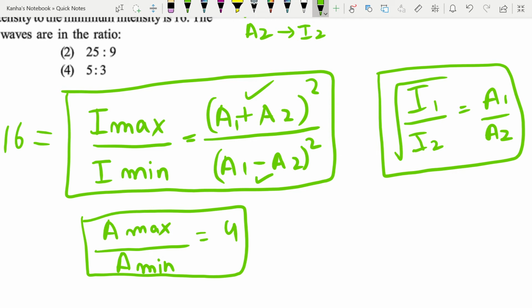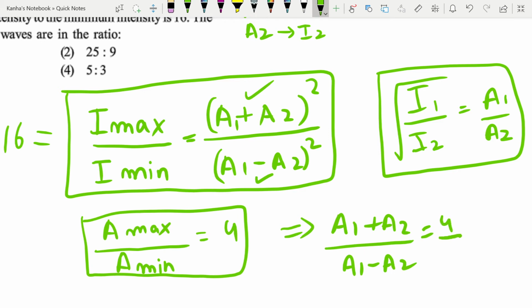Now if I just use the general form, (A1 plus A2) by (A1 minus A2) is equal to 4 by 1.